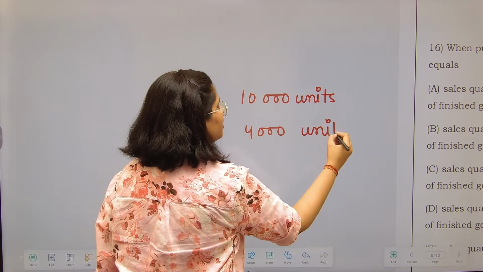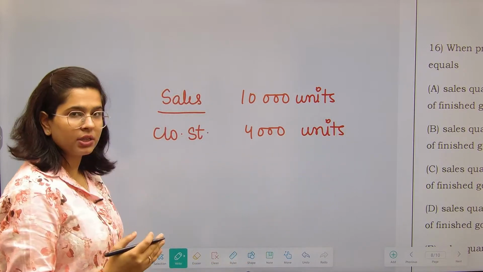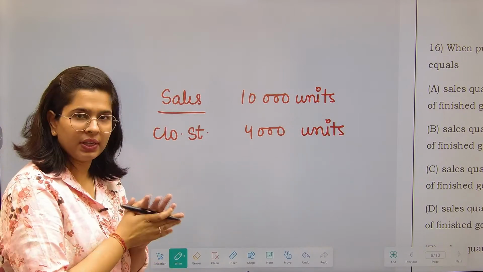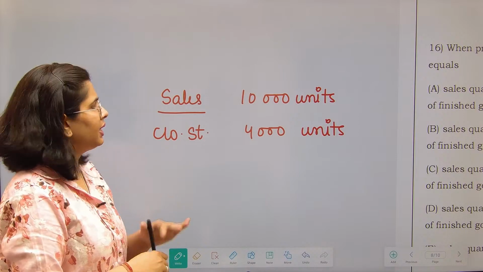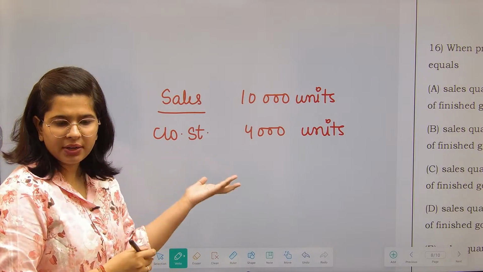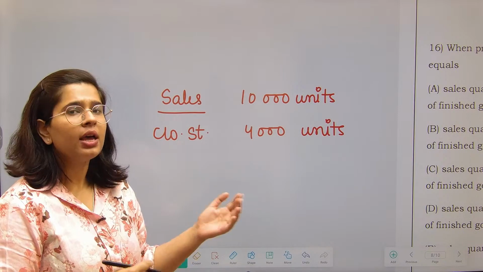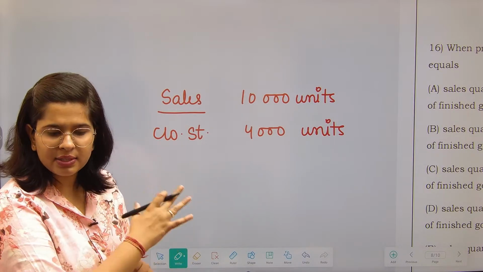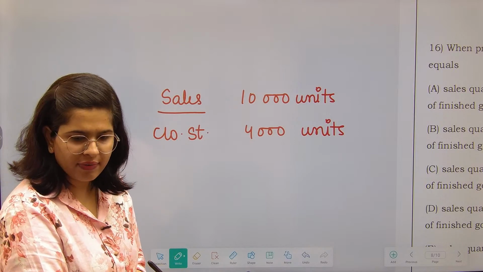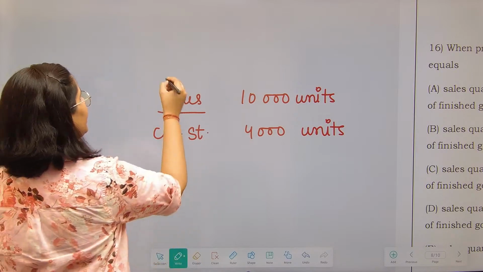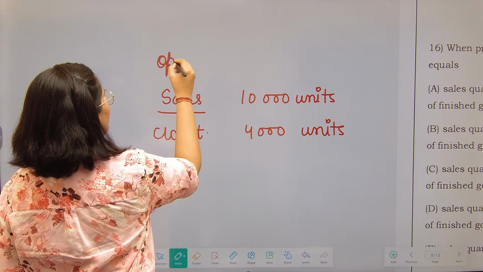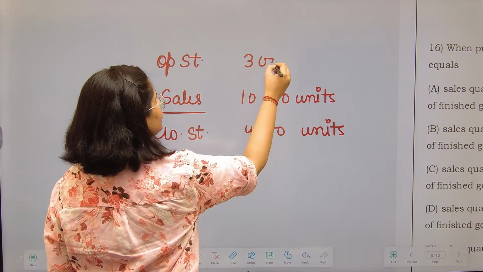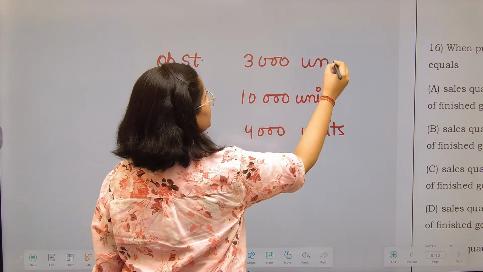Whenever you make a budget, budgets are made at the start of the year. So how come I know that this will be my closing stock? This is not an actual closing stock. This is always a fair estimate that by the year end this is going to be my closing stock. Fine, 4,000 units. Then opening stock you will know. Opening stock is, let's say, 3,000 units.